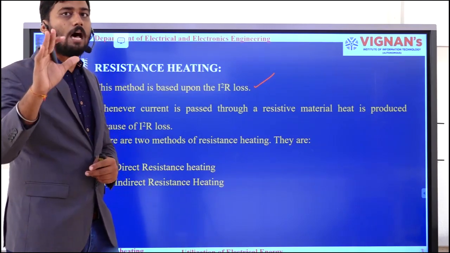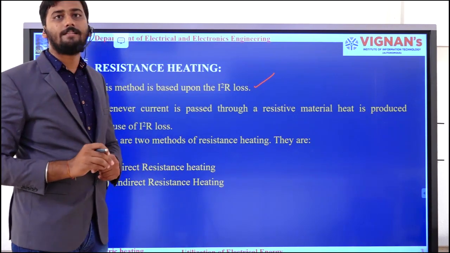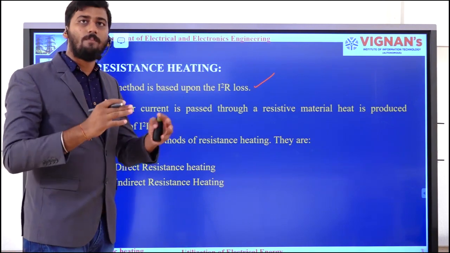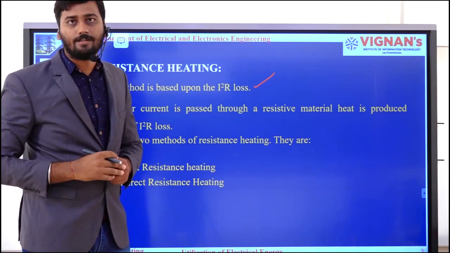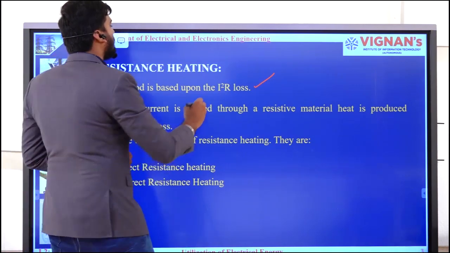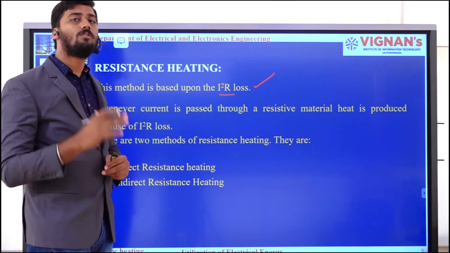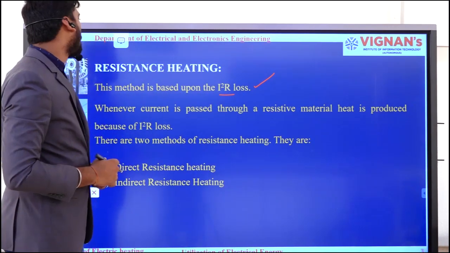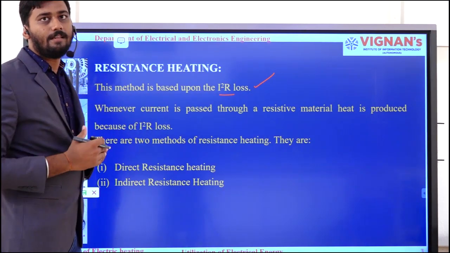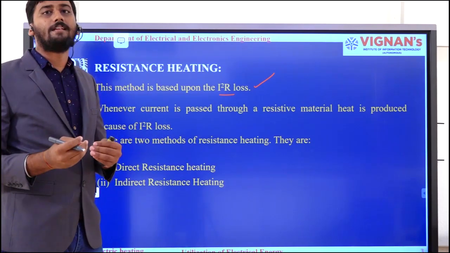As per that law, whatever electrical energy I supply to a resistor will be converted into heat energy. That heat energy value will be equal to this I square R loss. Based upon this principle, I am going to discuss resistance heating, or by using this principle, I am going to generate the heat energy.